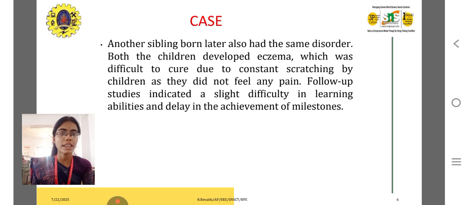They didn't feel any pain, so they don't stop. If we feel pain, we will stop. Follow-up studies indicate difficulties in learning abilities and delay in achieving milestones.